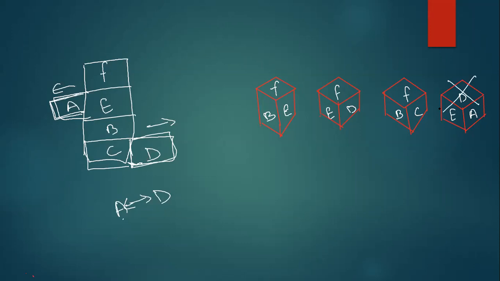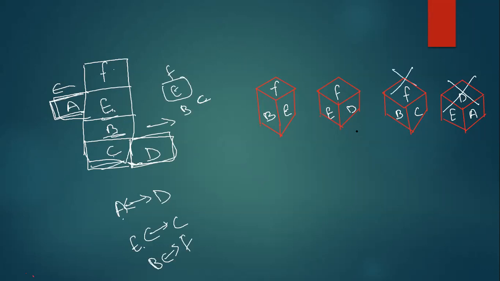See guys, E is that side, F that side, B. That means E and C will be opposite or not? See here, E and C have a gap between them. If I fold E on top, that side will be F, this side will be B and bottom will be C. E and C will be opposite. So A and D opposite, E and C opposite, and B and F will also be opposite. That means this option will be eliminated. Next, I am left with two options. Now, I know F and B will be opposite, so one will also be eliminated. So the only answer left is 2. That will be my answer.